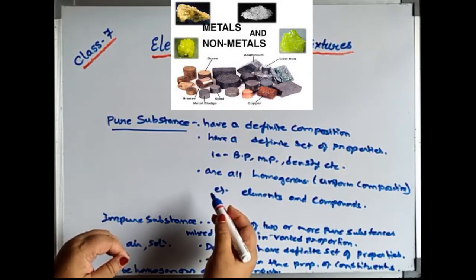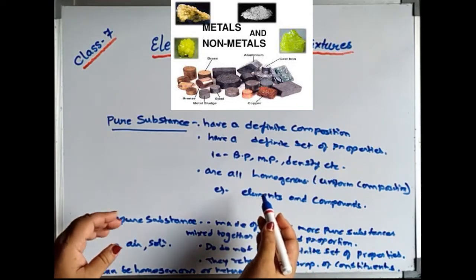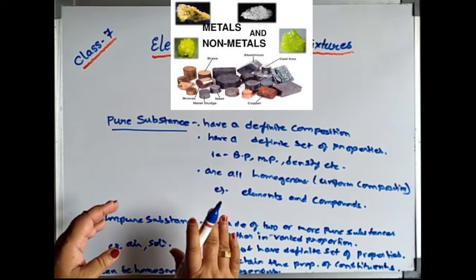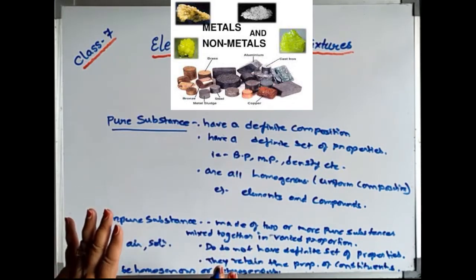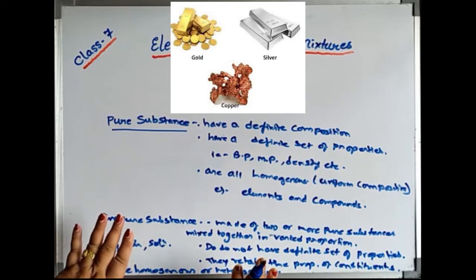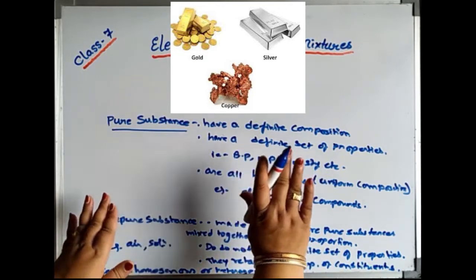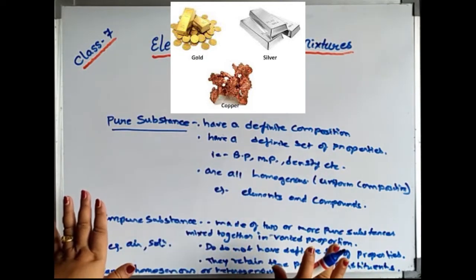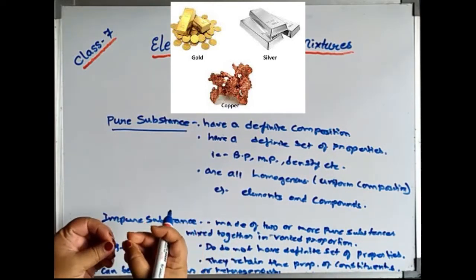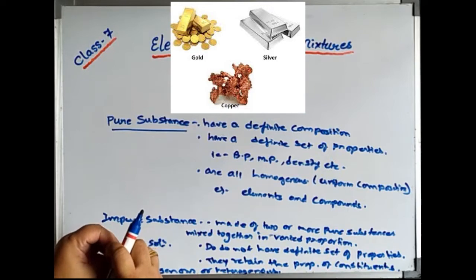Now they are all homogeneous in nature. Now you have learned, students, in the lower classes, what is homogeneous. Homogeneous means uniform composition. That means components or constituents are uniformly distributed throughout the substance. That means everywhere you will get the same component from where you are breaking the compound.